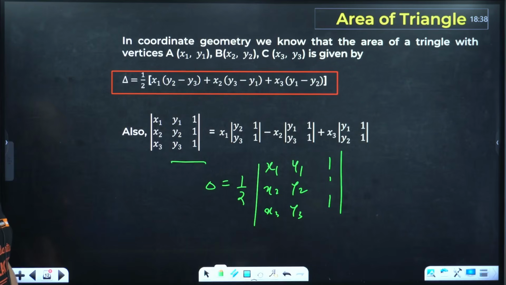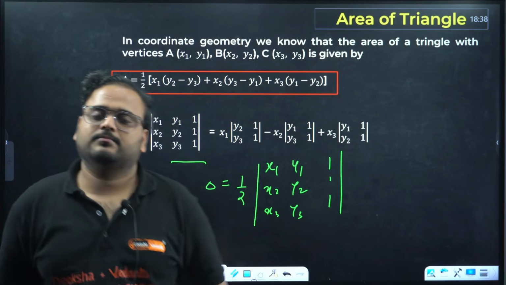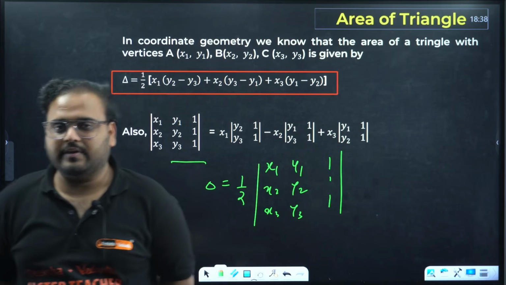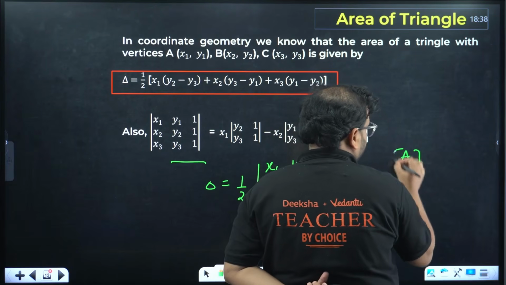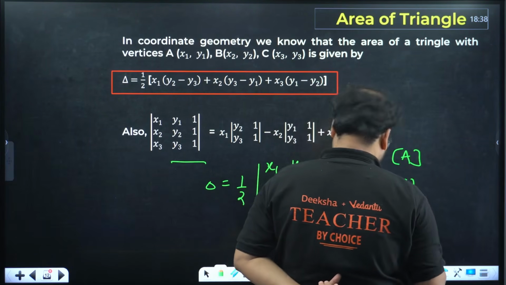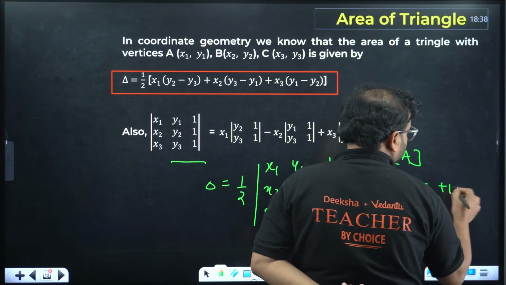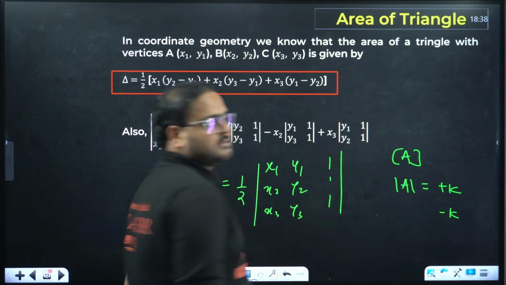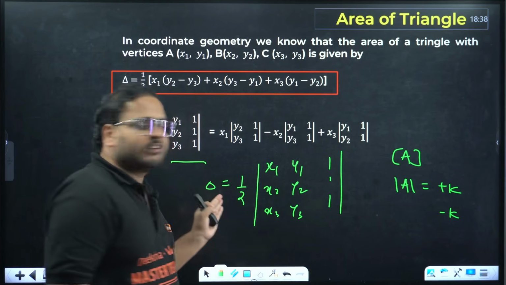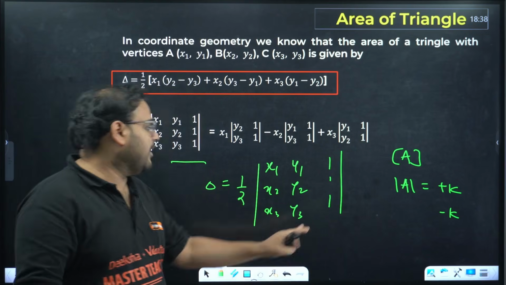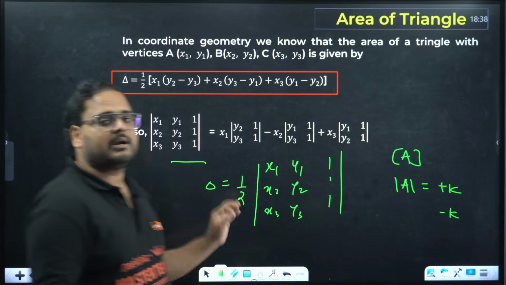Clear? Now one thing to remember very clearly over here, determinant value can be negative or positive both. Won't you agree? If I am solving a determinant, I can have a negative value also. For a matrix A, determinant of A can be both plus K also, can be minus K also. I can have both the answers. But area can never be negative. If you're finding the area of the triangle, you always have to take the modulus of the value which is coming in, whatever calculation you get for this part. It is important, I'm telling you that.